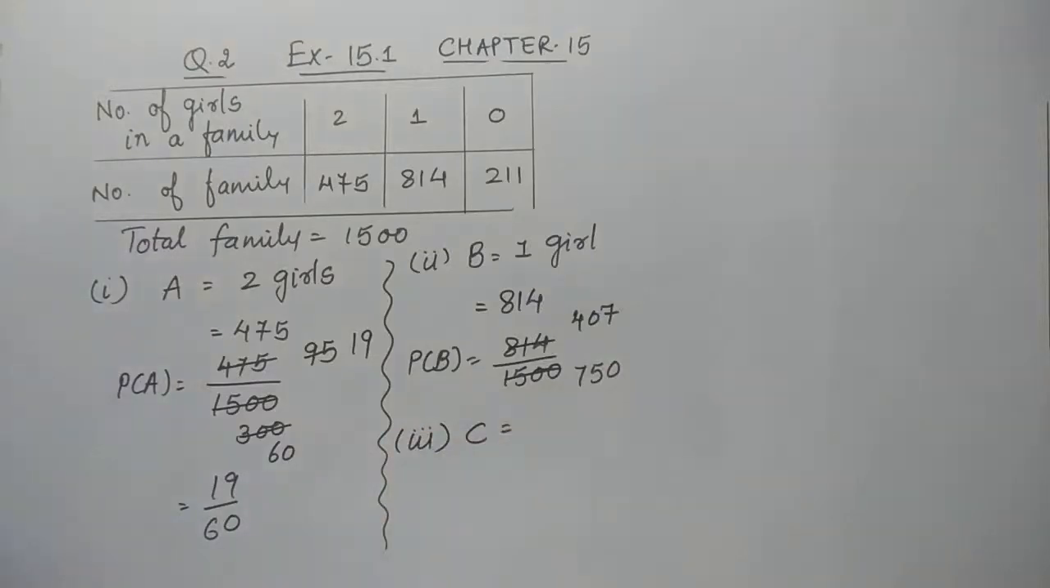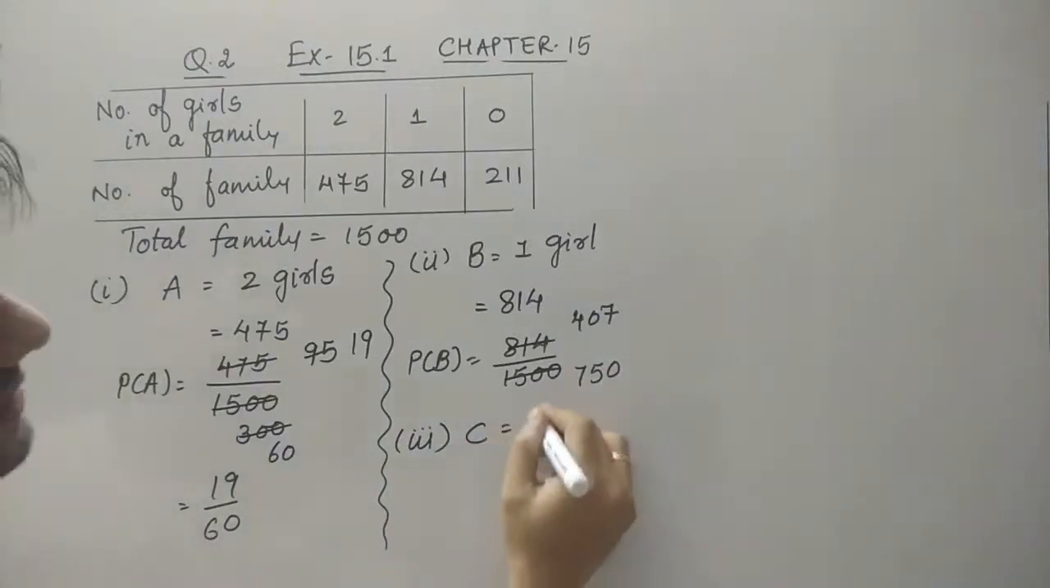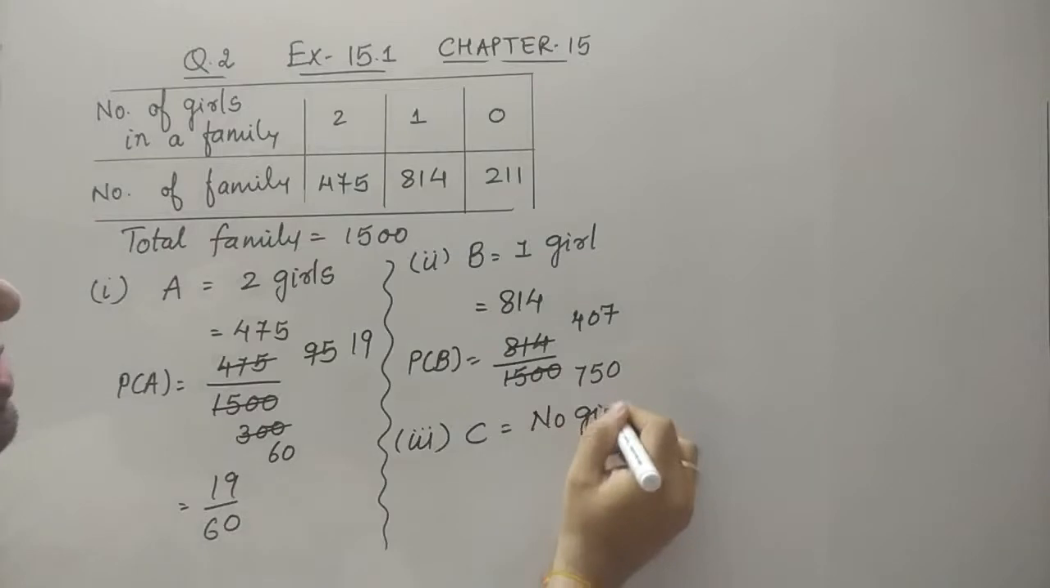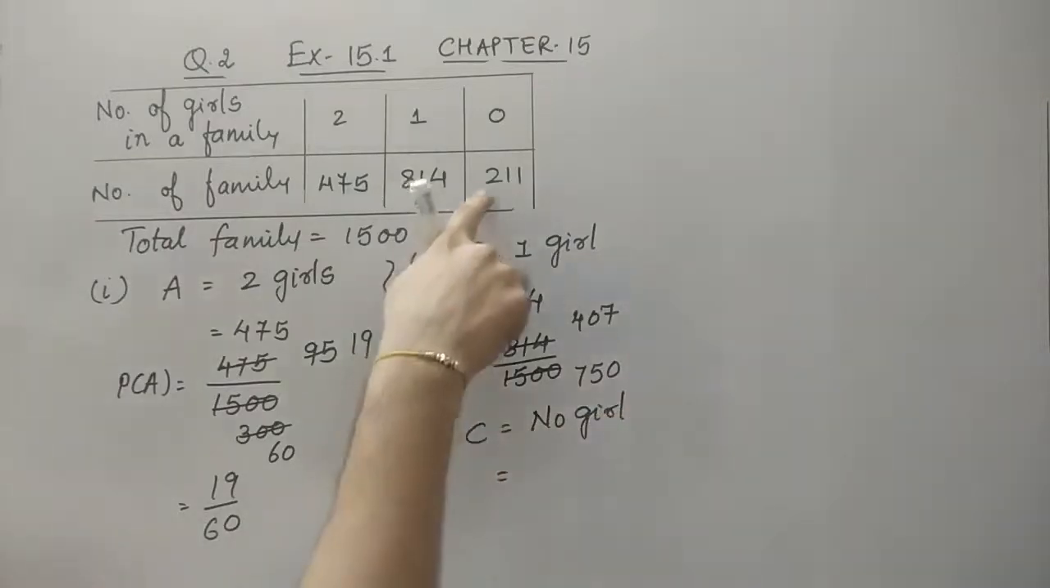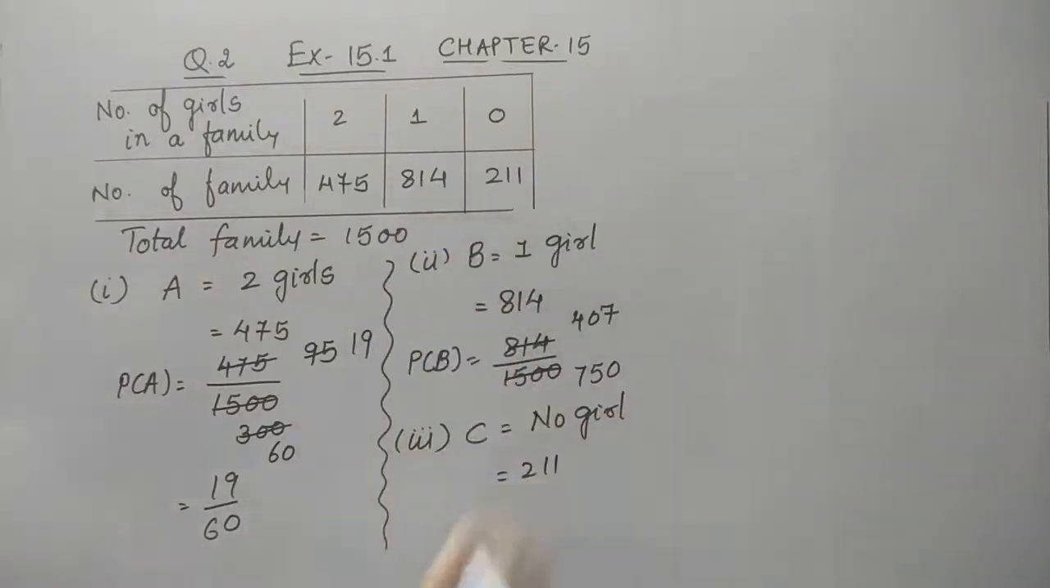Event C: having no girl child. So how many families are having no girl? There are 211 families having no girl child. So the probability of this event C is 211 upon 1500. So these three are the required answers.